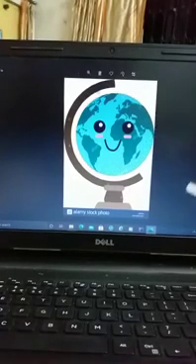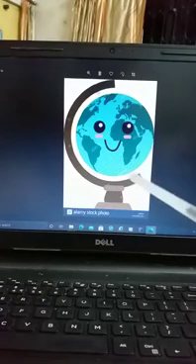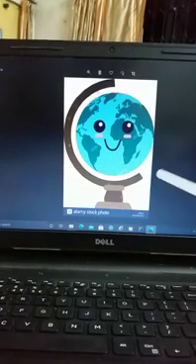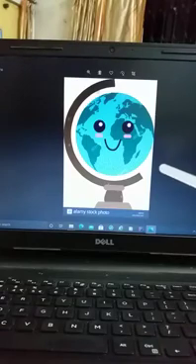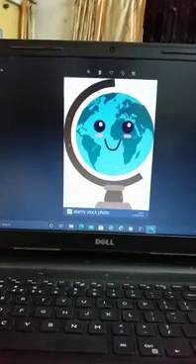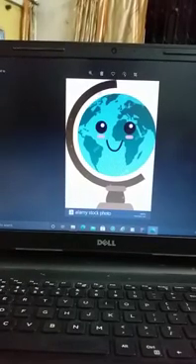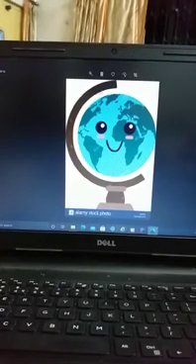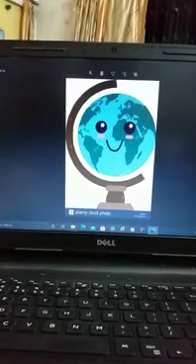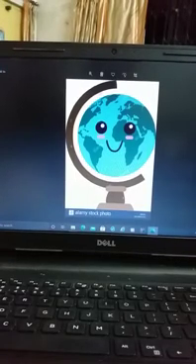So we can say that this globe is a representative of the earth, or this globe is a model of our earth. So this globe gives us an idea about the earth, how it moves and its movement. Now this motion is of two types. What are they? One motion is known as rotation and another one is known as revolution. Let's see how these two motions influence life on the earth in different ways.